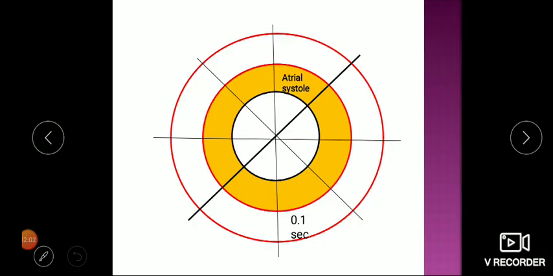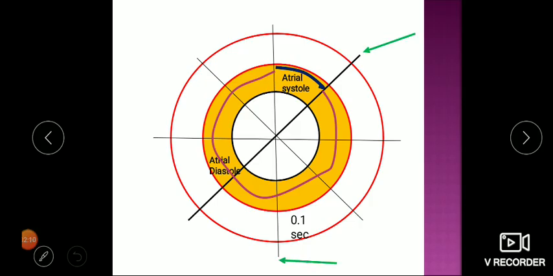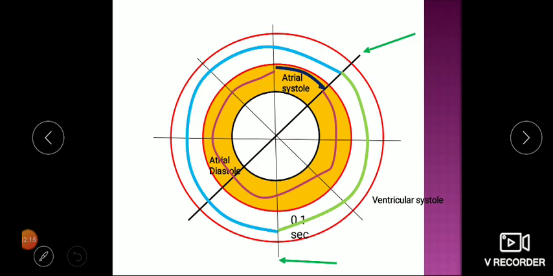So atrial systole is 0.1 second, and the rest, 0.7 second, is atrial diastole. This outer one of 0.3 second is ventricular systole, and this 0.5 second is ventricular diastole.